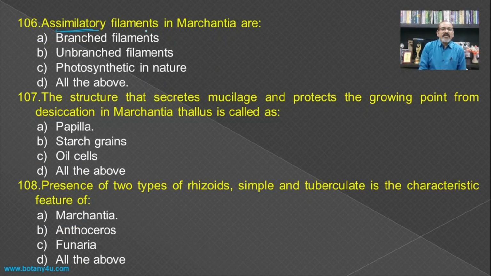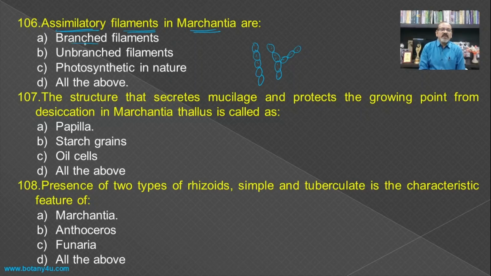Then assimilatory filaments in Marchantia are, if you see the VS of the thallus of the Marchantia, inside it there is the presence of such filaments in a photosynthetic zone, and these filaments contain chloroplast and hence they are involved in the process of photosynthesis.